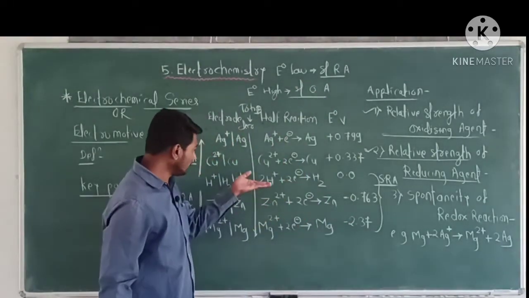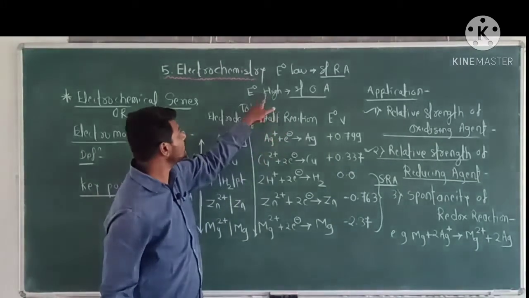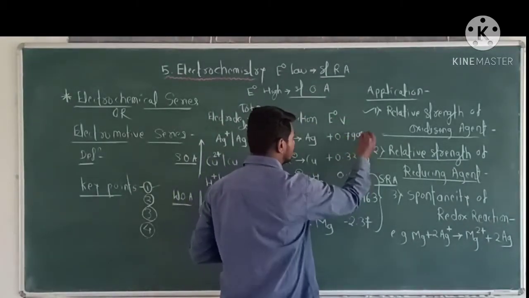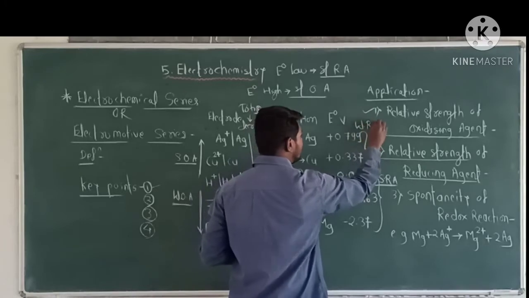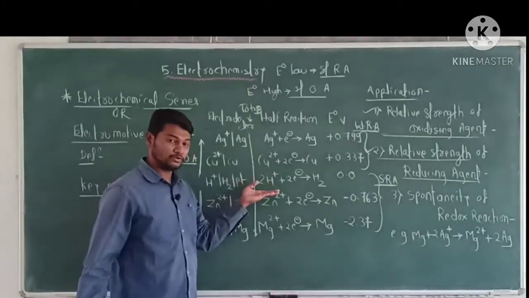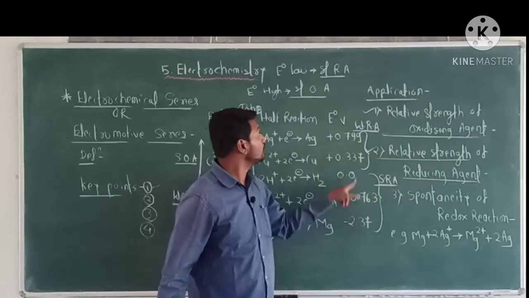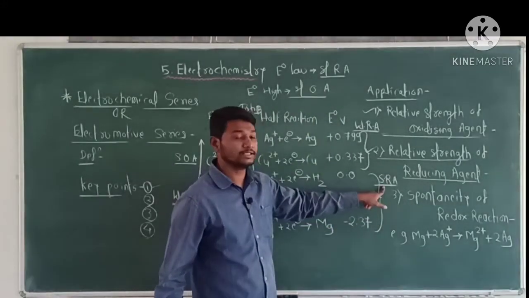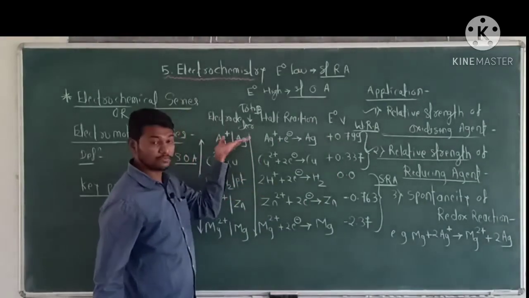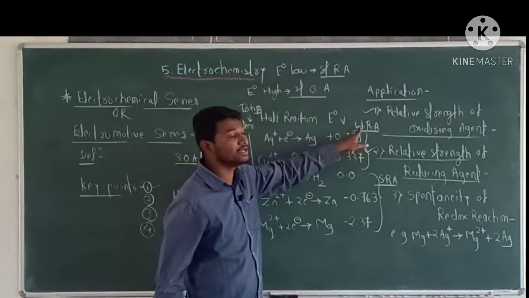While the electrode above the hydrogen having a high E0 value, therefore it acts as a weak reducing agent. This is the weak reducing agent. The electrode below the hydrogen having a low E0 value, therefore it acts as a strong reducing agent.